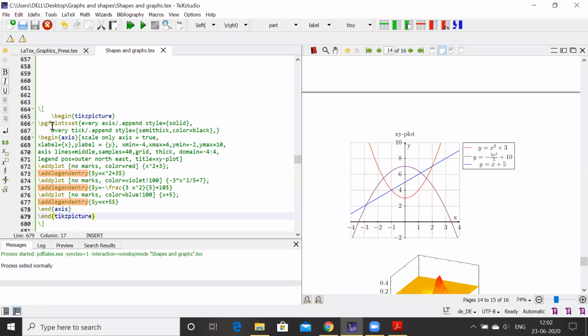So \pgfplotsset, every axis/.append style solid, then every plot/.append style semithick, color is black. Then begin axis, scale only axis we have to keep as true. X label we are giving, Y label we are giving, we can write it here capital X and Y.